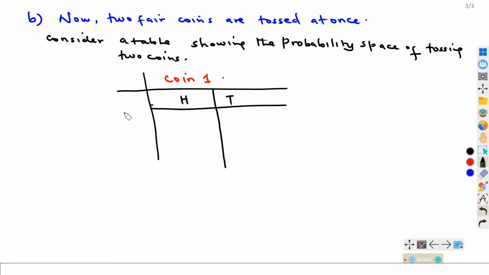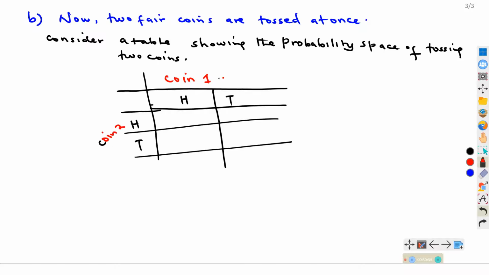So let us also have head and tail. This one here is for coin 2. So we have coin 1 here, we have coin 2 here. This coin 1 has got head and tail. This coin 2 has also got head and tail.